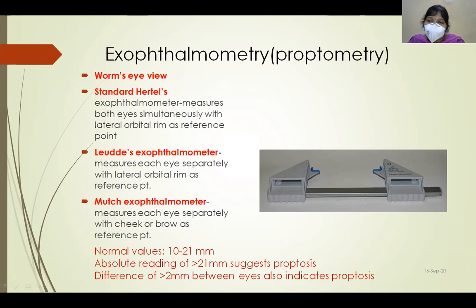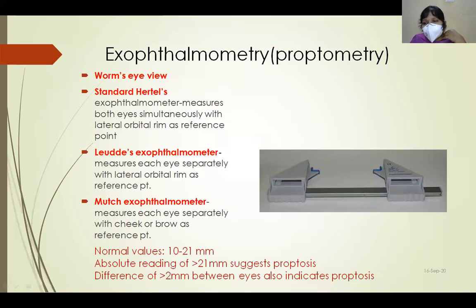There are various methods of recording this exophthalmometry. We have Hertel's, Luedde and Maddox exophthalmometry. So what is the normal value? Normal distance between lateral canthus and corneal apex is about 10 to 21 mm. If it is more than 21 mm, it suggests a proptosis.